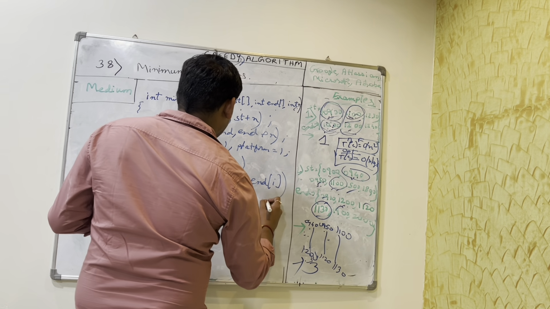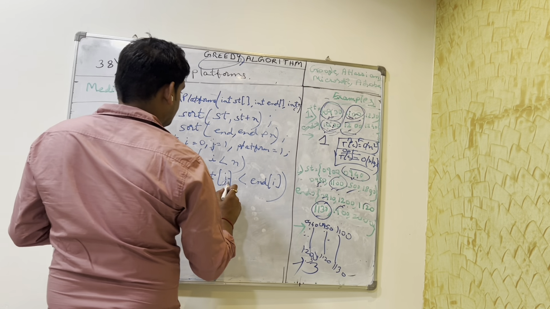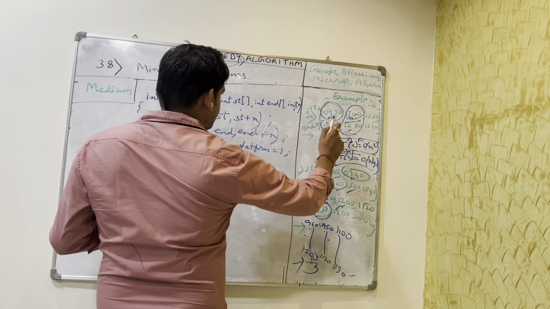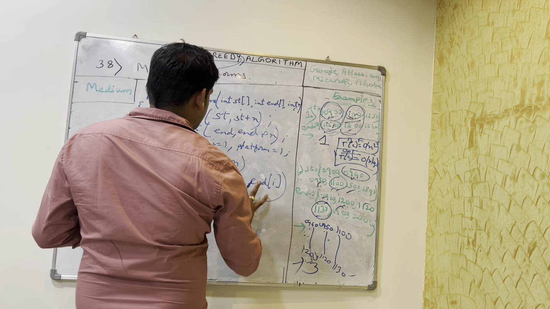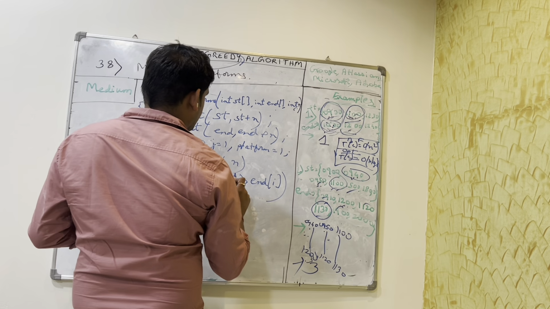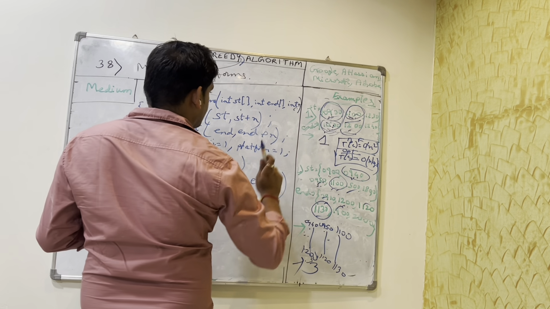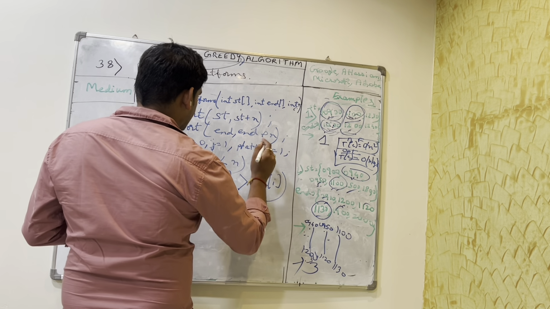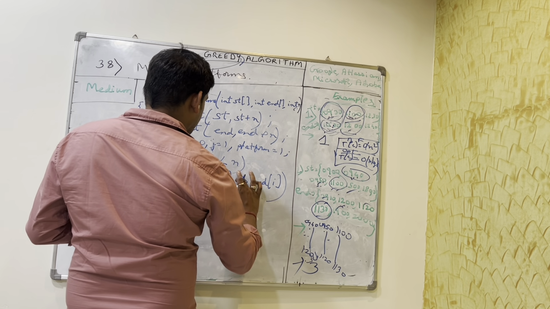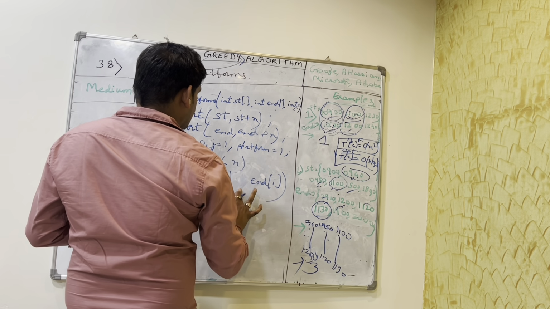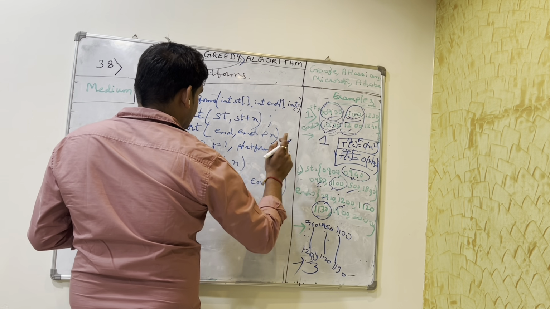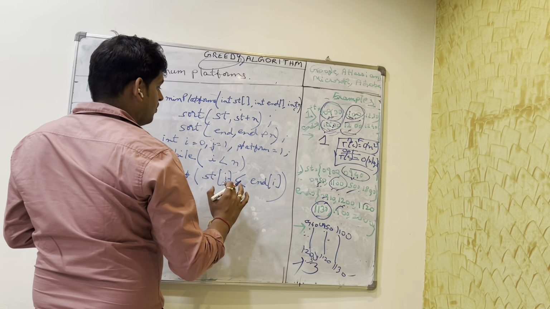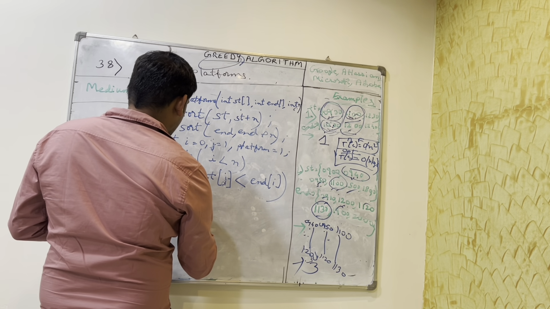So what will happen here? If the start time of this one is greater than the end time, then we don't have any issue, so we will not increase the number of platforms. But if start time of j is actually less than end time, right? Then what do we need? We need to increase the number of platforms.